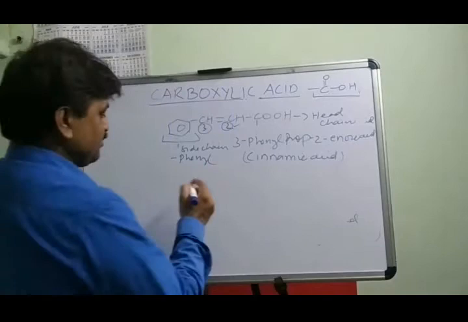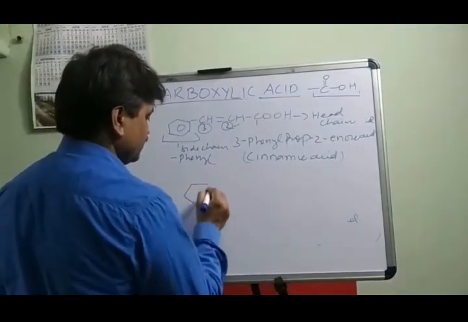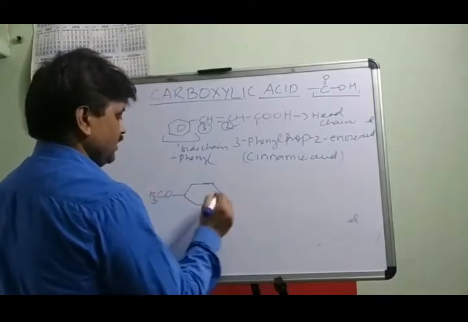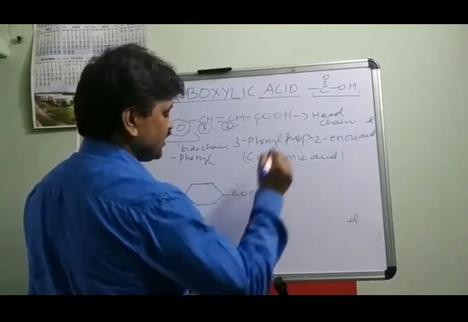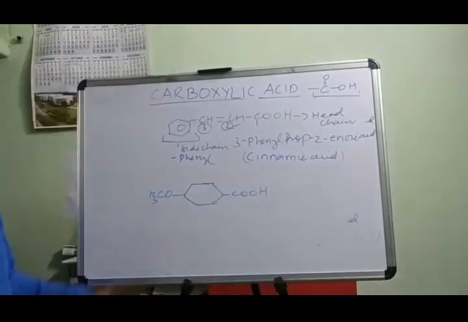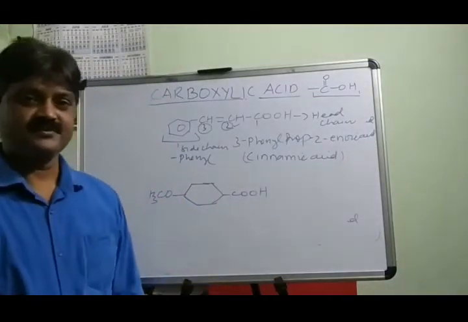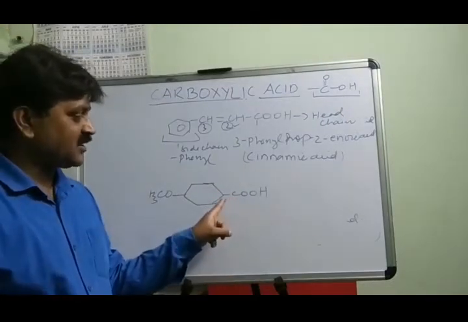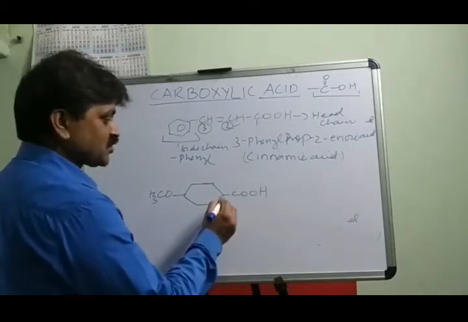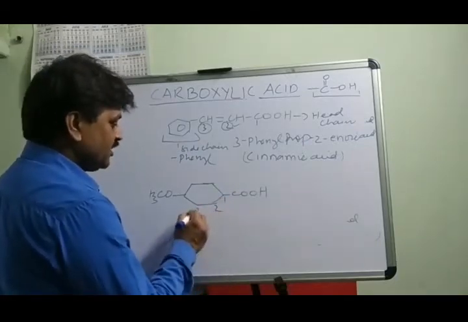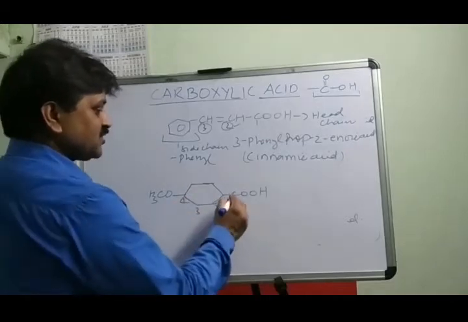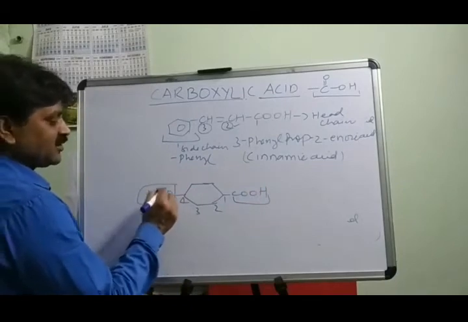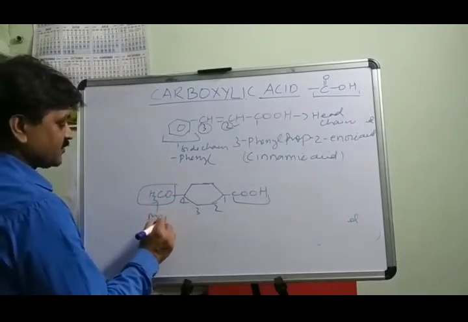Just like an alicyclic compound is given. This is OCH3 and the COOH. How do you take the name of this compound? Write down the name of this compound. Numbering starts from the COOH group, to which the carbon is bonded. This carbon gets the lowest locant number 1, then 2, 3 and 4. So the COOH group is the senior group, and here is the side chain. When a methyl group is present along with the oxygen, this is called methoxy.